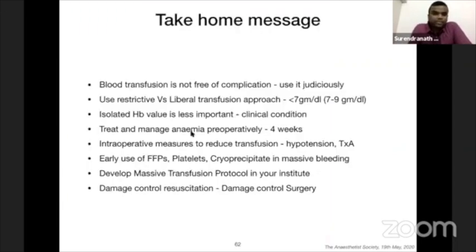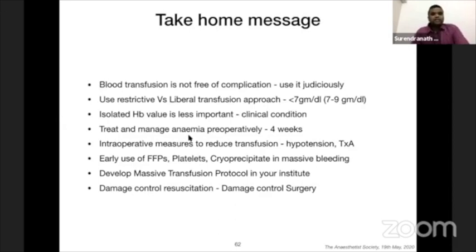So the take home message: blood transfusion is not free of complications. Don't take it lightly. Use it judiciously. Use a restrictive versus liberal transfusion approach. So wait till 7 gram hemoglobin unless there are signs of any ischemic changes or any oxygen delivery problem in the patient. Isolated hemoglobin value is of less importance, and the overall clinical condition is more valuable than an isolated hemoglobin value.